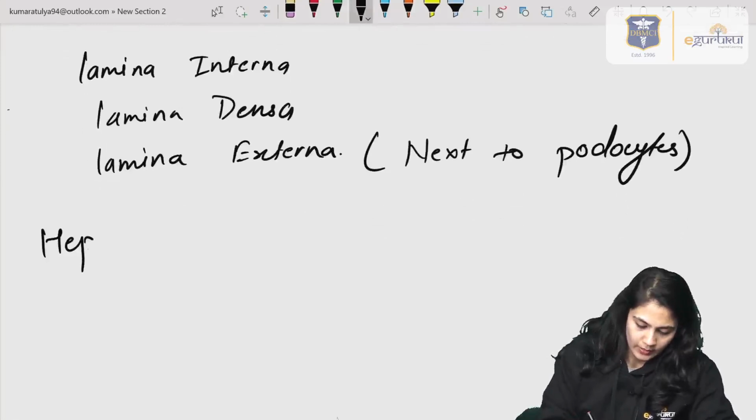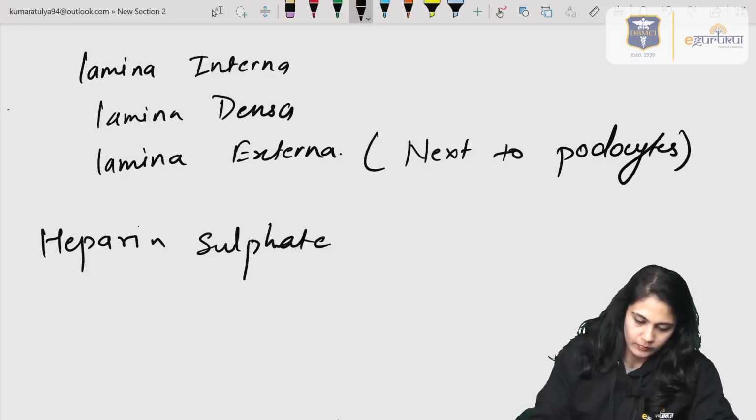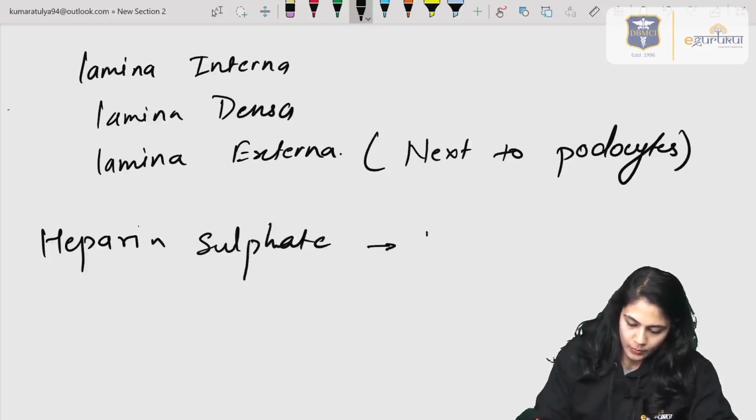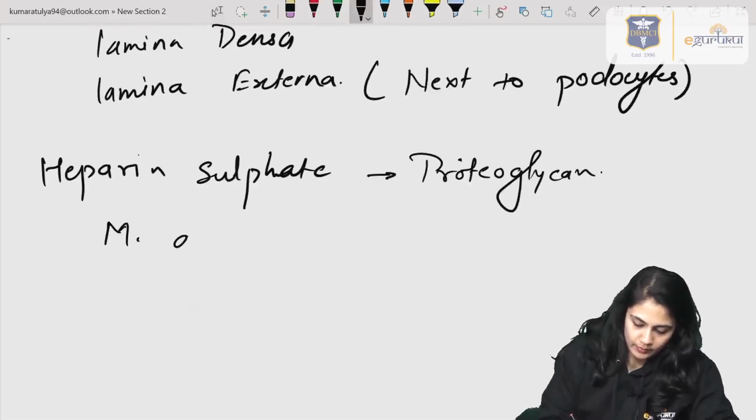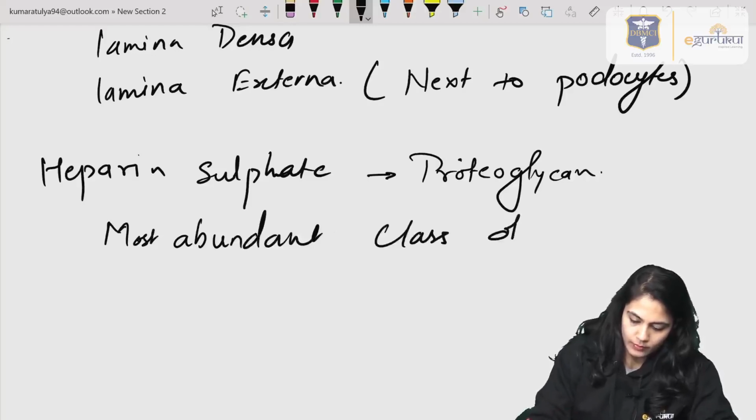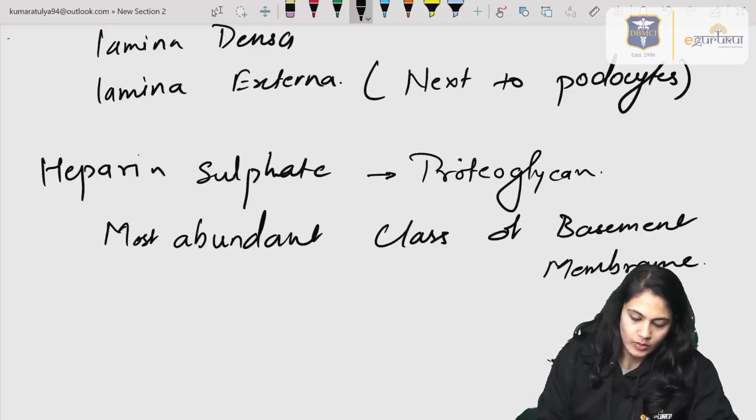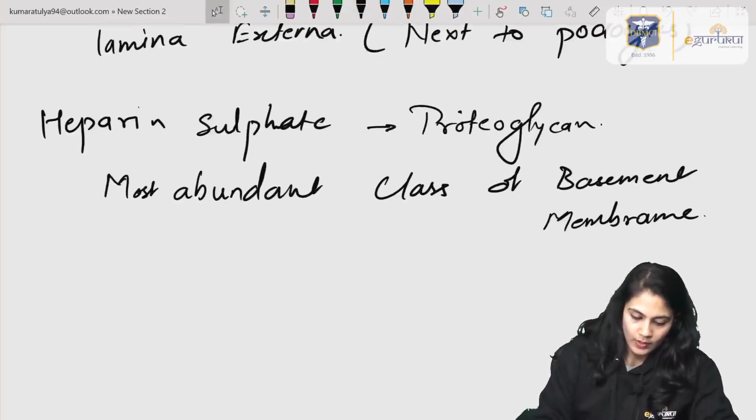And you should know that heparan sulfate is the proteoglycan, the type of proteoglycan which is the most abundant class of the basement membrane.